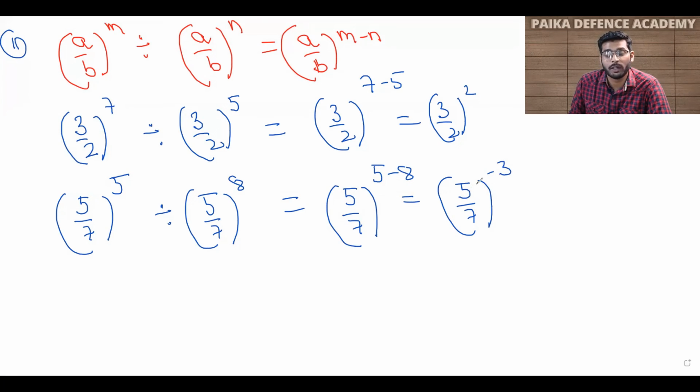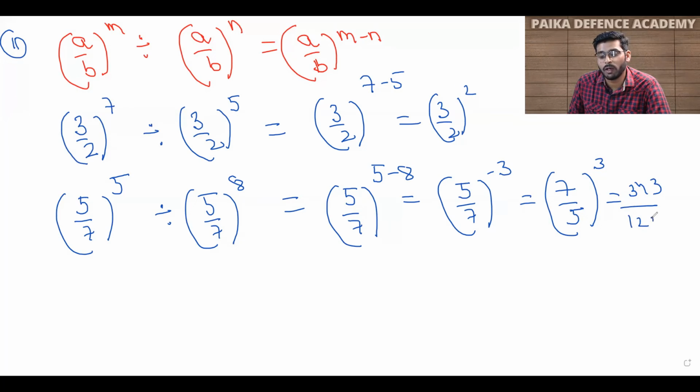So we have to solve it here. Here is the minus sign, so I will do the reciprocal: 7 by 5 raised to power 3. Okay, now you can solve. Multiply 343 and 5. If I multiply 5 three times, I will get 125. So this is your answer.